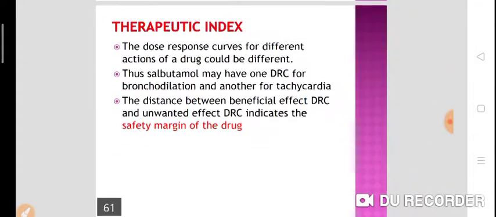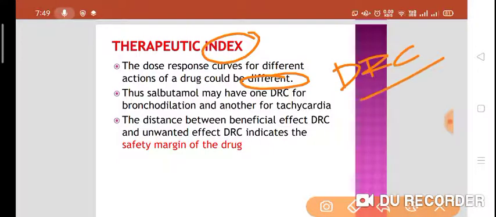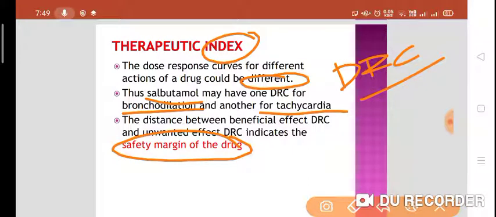Now we'll see the therapeutic index. Therapeutic index is the index of margin of safety. The dose response curve for a different action of a drug could be different. So salbutamol may have one dose response curve for bronchodilation and another for tachycardia. So the distance between the beneficial effect and the unwanted effect indicates the safety margin of the drug. What is therapeutic index? It's the margin of safety.